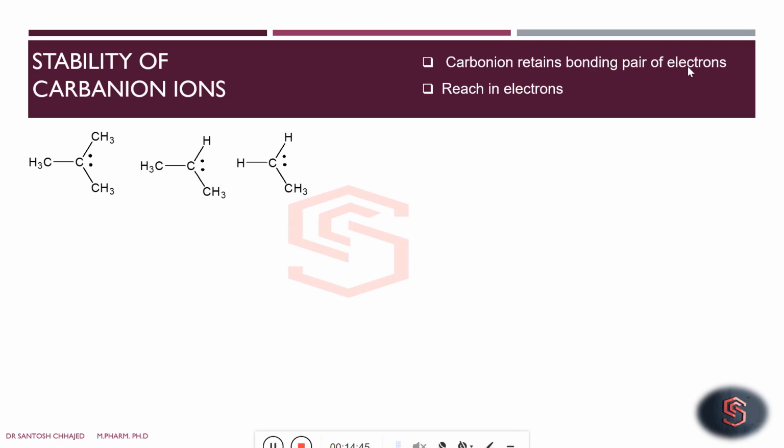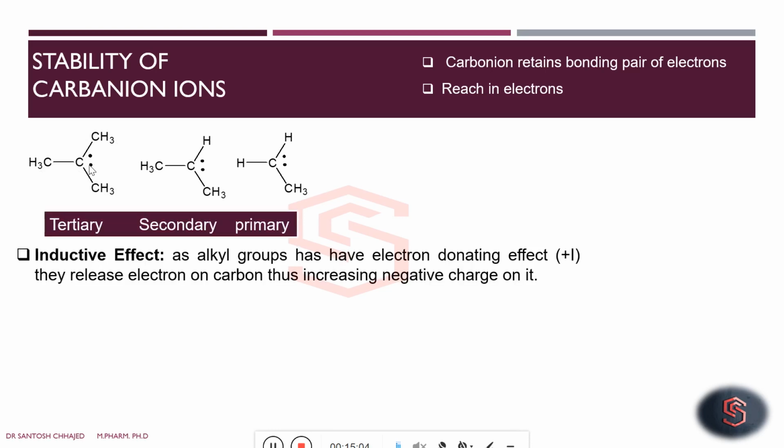Carbanion retains the bonding pair, so there is a negative charge on the carbon, and what is the nature of the alkyl group? It also releases electrons. So the alkyl group will destabilize this carbon, so that the negative charge on the carbon will increase. Now, the more alkyl groups are present, the more unstable that carbanion is. So in the case of tertiary, secondary and primary carbanion, tertiary is the least stable carbanion compared to the secondary and primary,